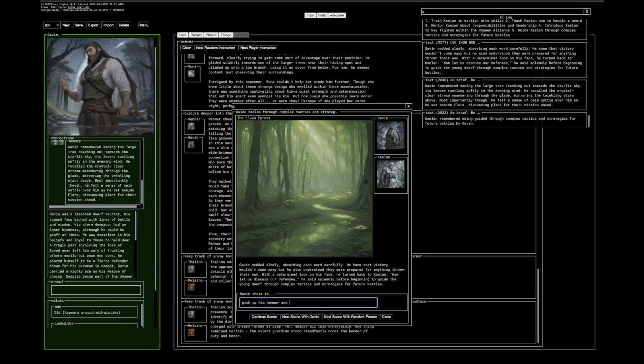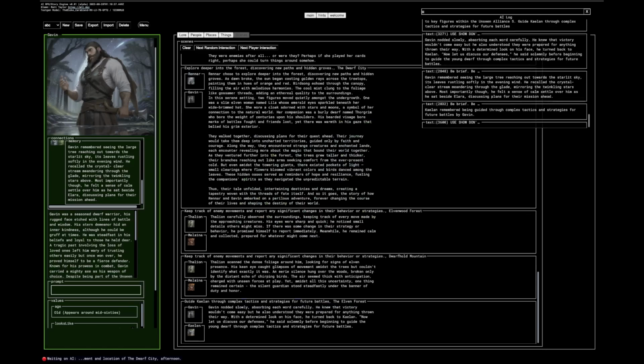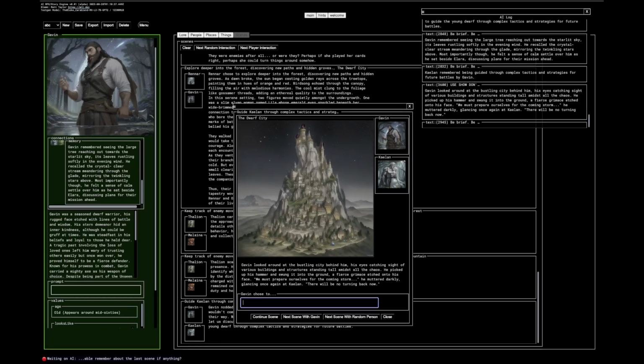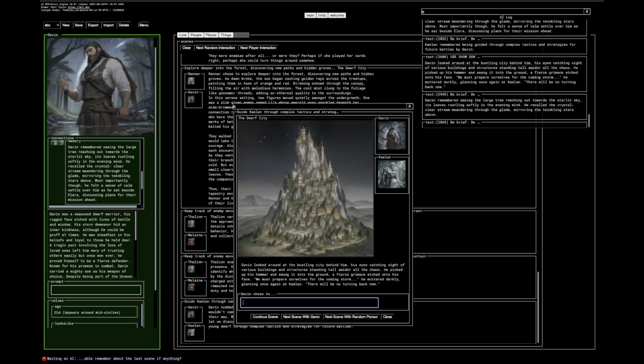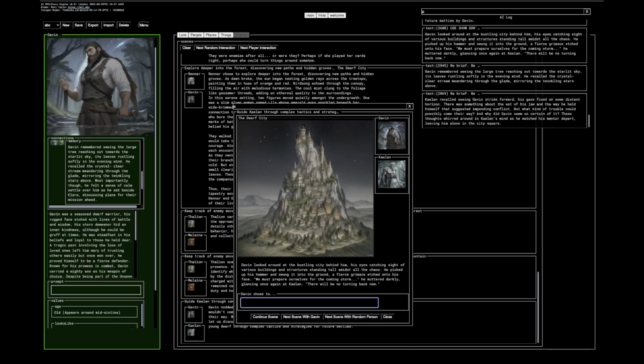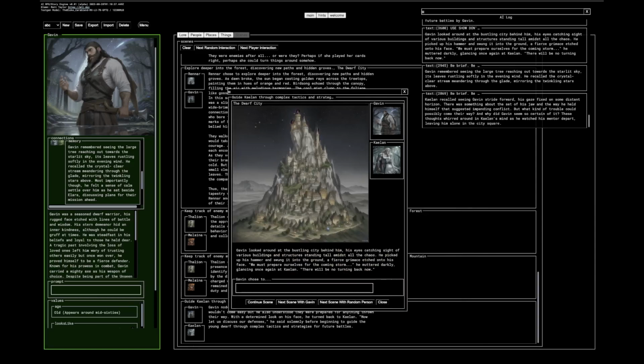and swing it into the ground. I don't know, I'm not even reading the story. I'm not really paying attention, so that might not make a lot of sense. Oh, did I mess up? I might have messed up there. Anyway, it doesn't really matter. We just have one scene going.